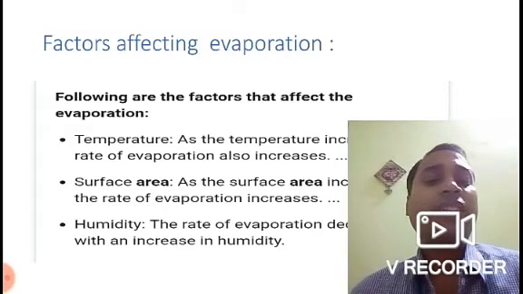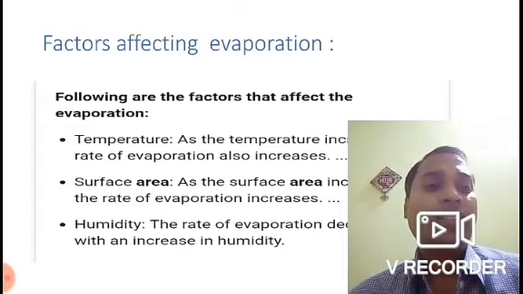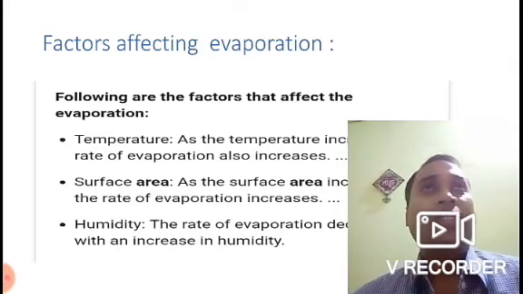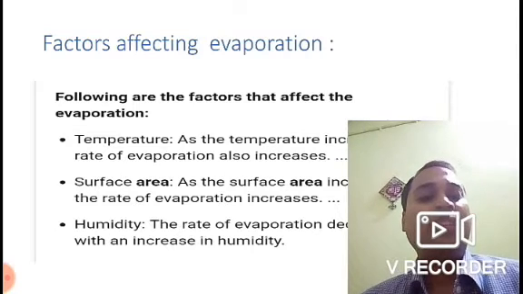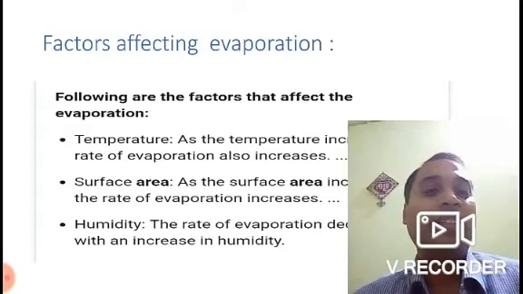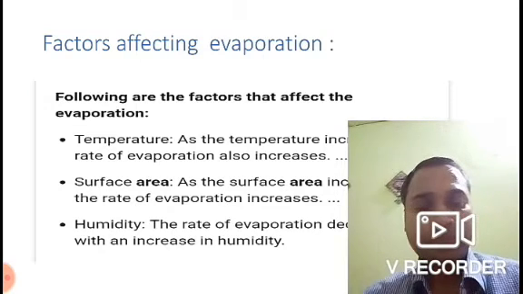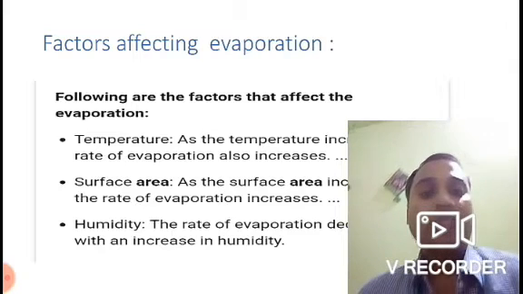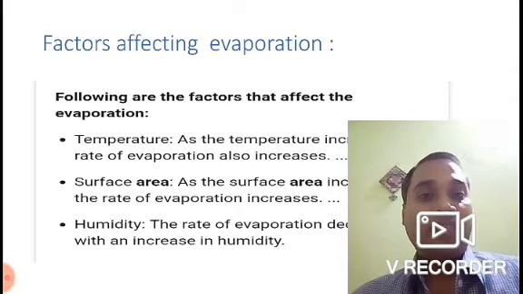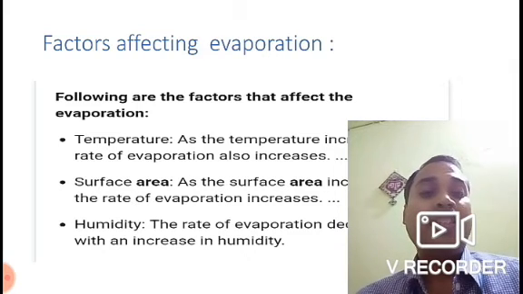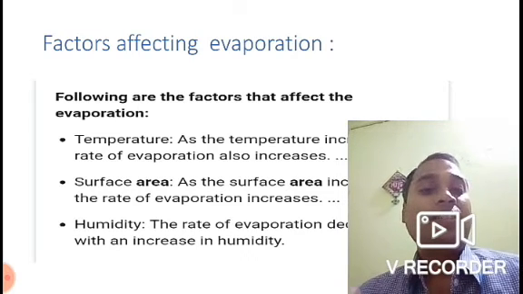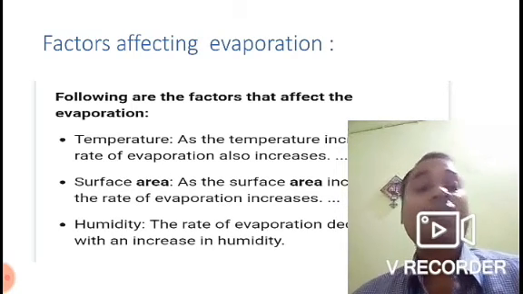Now let's say you take 50 ml of water in a small glass tumbler having radius of, let's say, 2 centimeters, and you take another 50 ml of water and you keep it in a plate whose radius is, let's say, 10 centimeters. Then we will observe that the water in the plate evaporates faster compared to the water in that glass tumbler. Why? Because the surface area of the plate is more compared to the surface area of the glass tumbler, and that is why we can say that the rate of evaporation increases with increase in surface area.